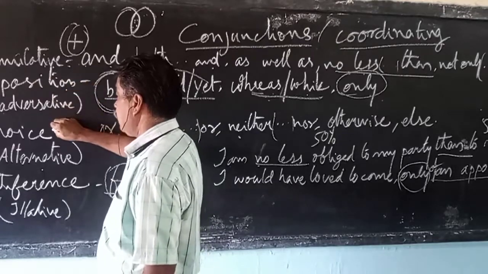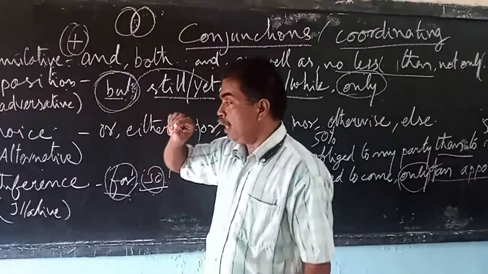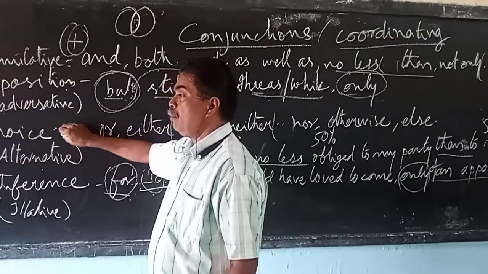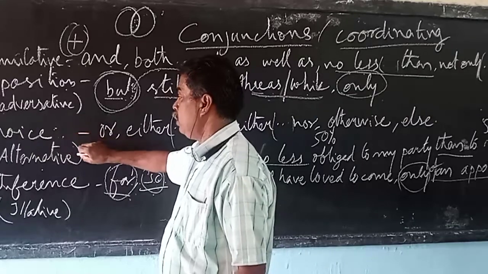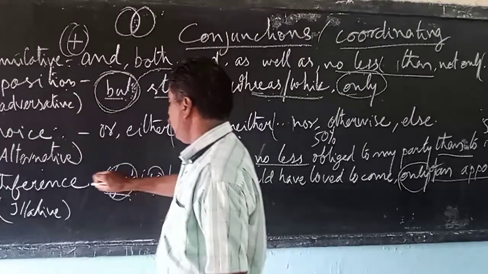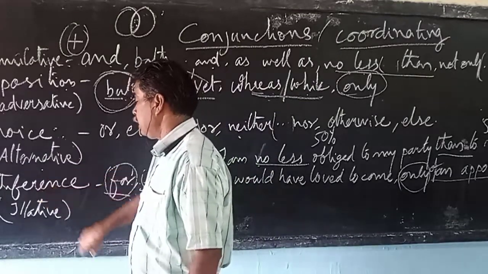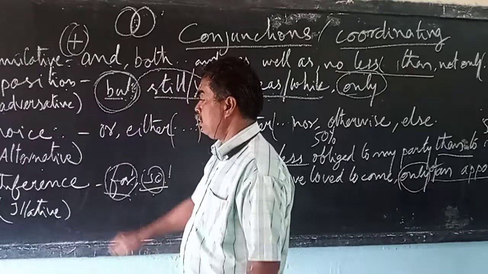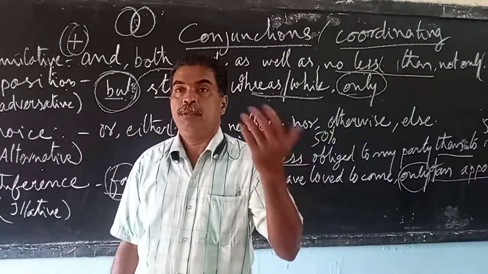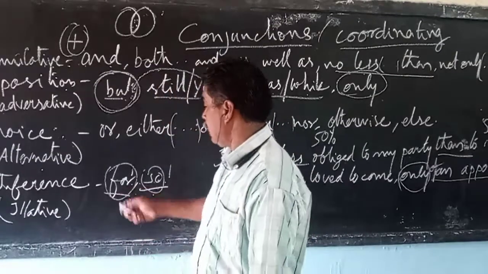The third one is conjunctions of choice or alternative conjunction. Here there are choices or options available. In such situations we use these conjunctions to connect the clauses of that type. And the fourth one is conjunctions of inference or illative conjunction. Illative conjunction or inference conjunction means you draw a conclusion of a clause based on your understanding.